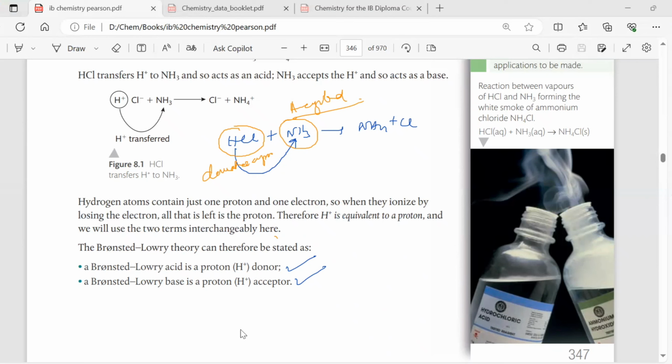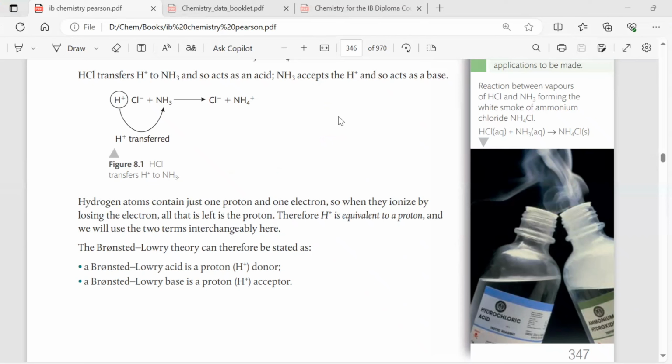Now come to this. We had discussed earlier in your IBDP chapter number 3 that sodium is 2,8,1 and chlorine is 2,8,7. Sodium has an electronic configuration of 2,8,1, which you can also write as 1s2, 2s2, 2p6, 3s1.